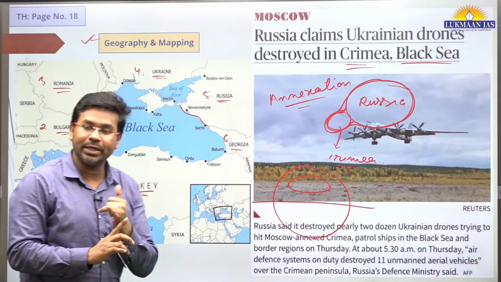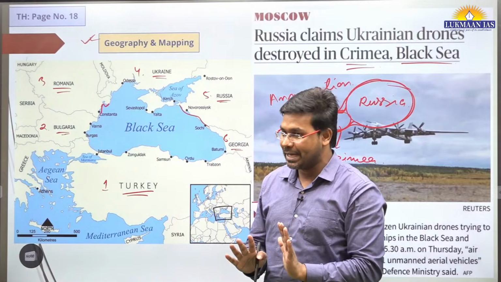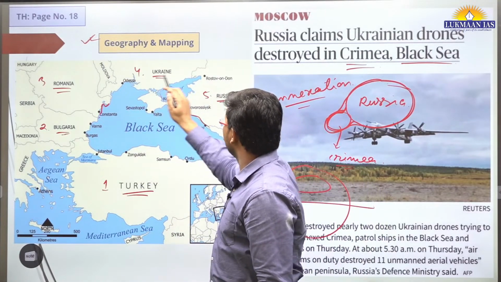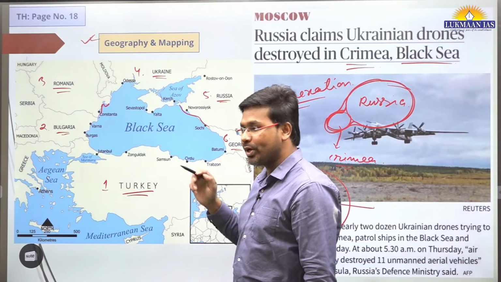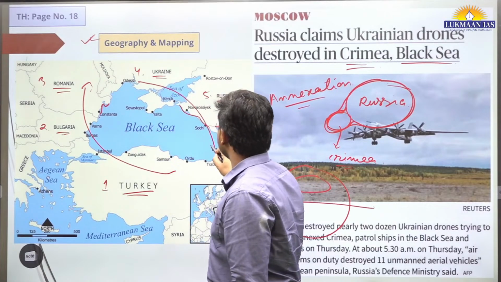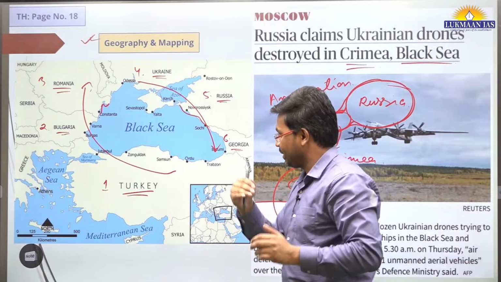One thing we need to remember is the names of the countries that have borders with the Black Sea. So 6 countries: Turkey, Bulgaria, Romania, Ukraine, Russia, Georgia. How can you remember? Remember 3 of them in one go, then remember the rest of the 3 in one go. You need to learn it.